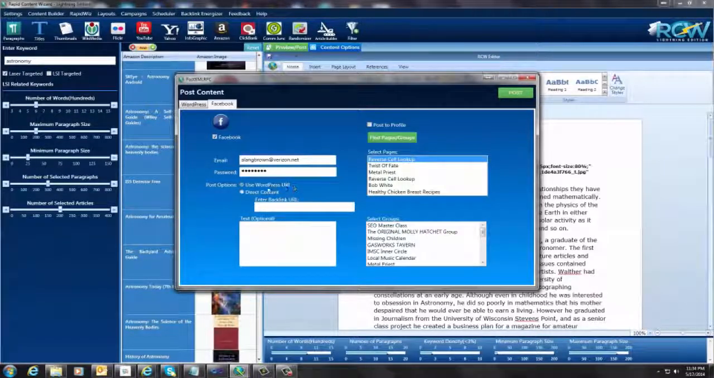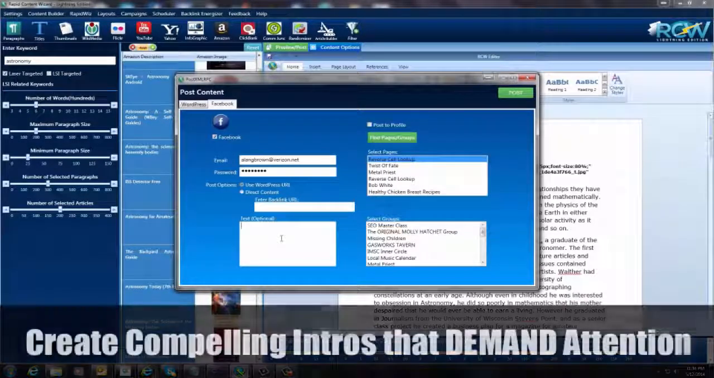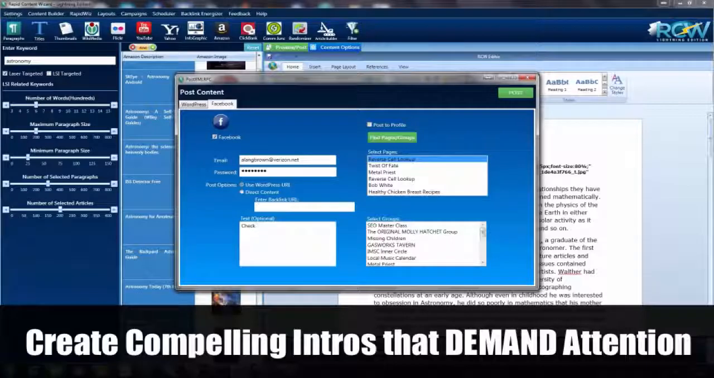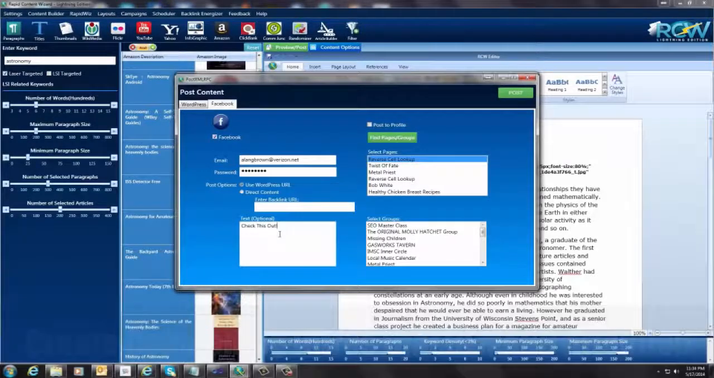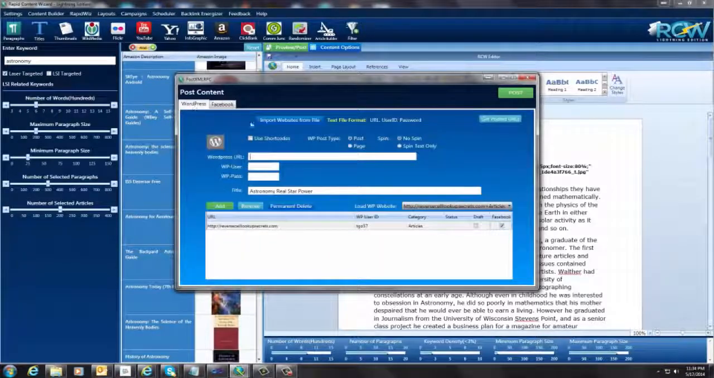I'm going to use a WordPress URL, and there's a little text that you can put on the top of here. Then I'm just going to type this in, and that will go on the top of the post. And let me just go back here and double check. I think we are good to go here. Everything is set up. See how easy that was?